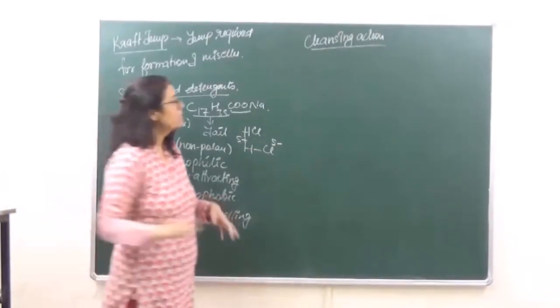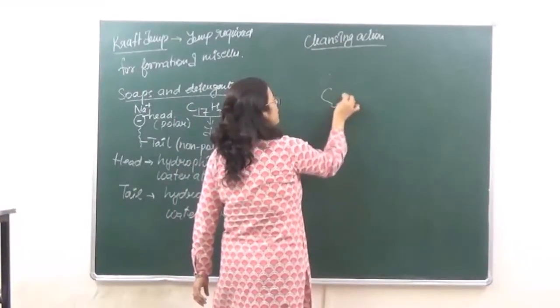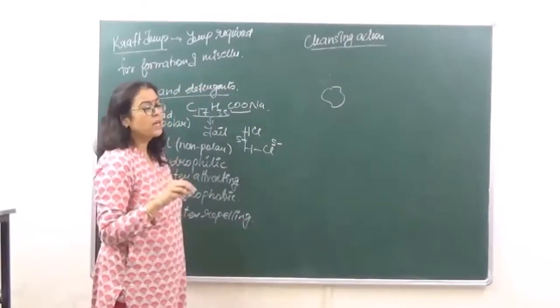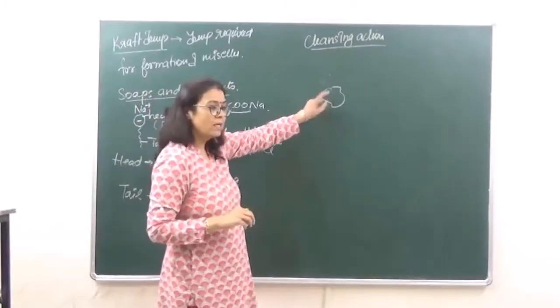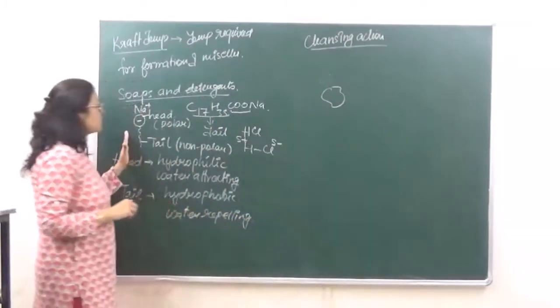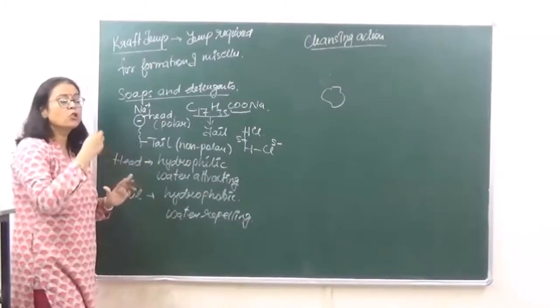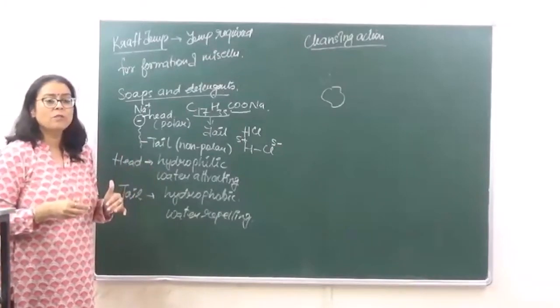Let's say this is a bigger particle of grease or dust which is stuck on the cloth. Because this has oil, the micelles' non-polar part is more soluble in oil, and the polar part is more soluble in water.